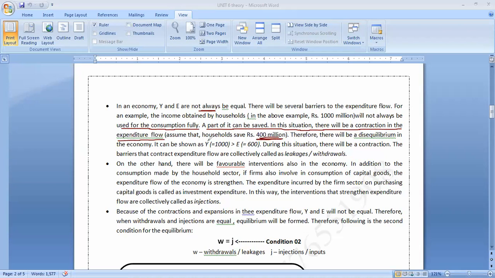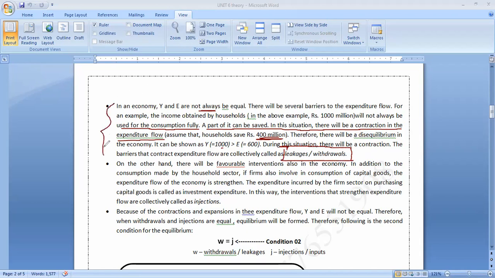Therefore, there will be a disequilibrium in the economy. It can be shown as Y is 1,000, E is 600, and saving 400. During this situation, there will be a contraction. The barriers that contract the expenditure flow are collectively called leakages or withdrawals. Saving comes under withdrawal, otherwise it's a leakage.